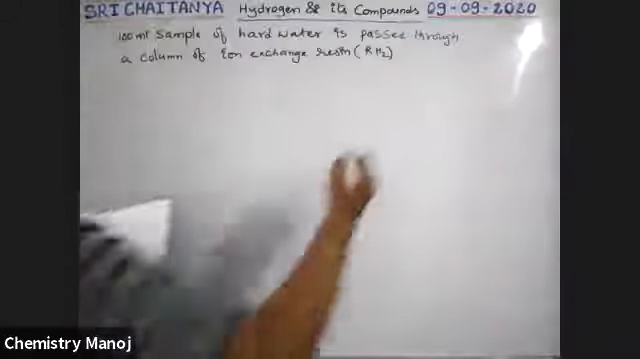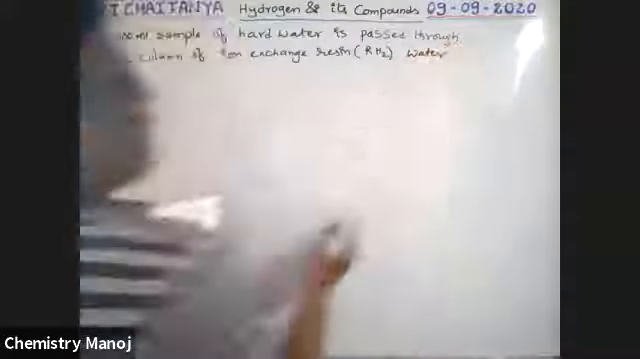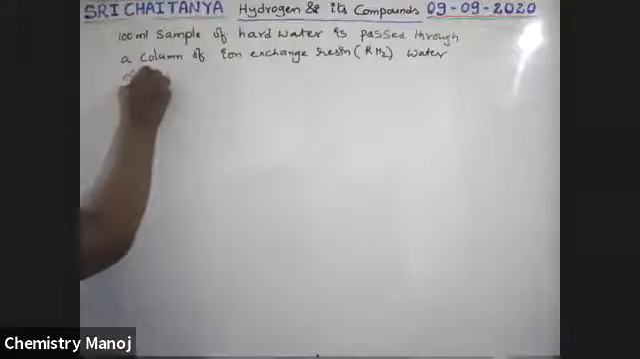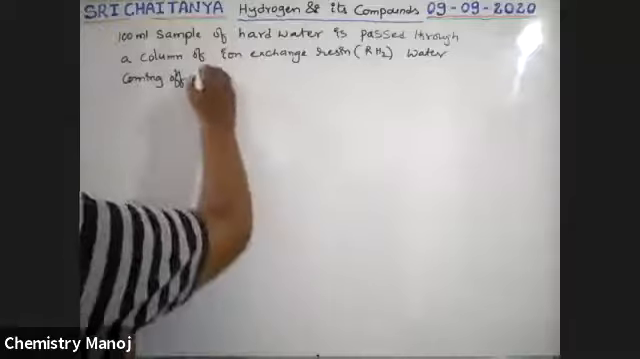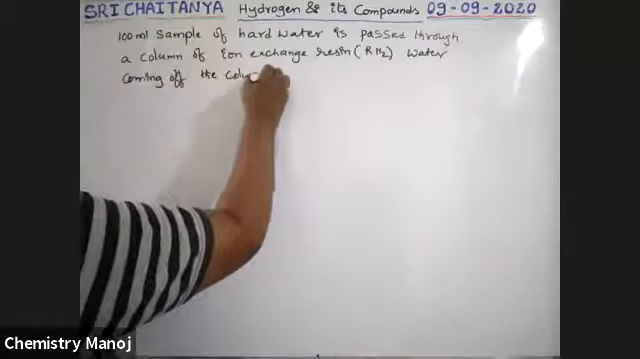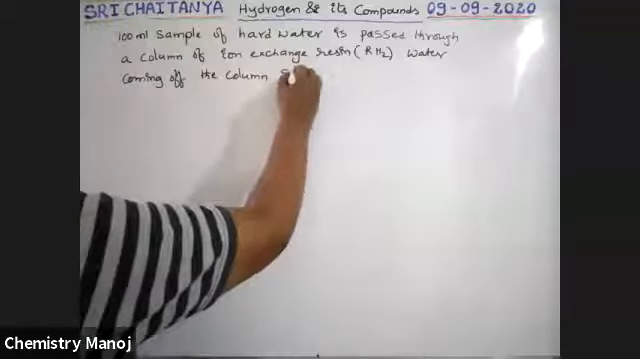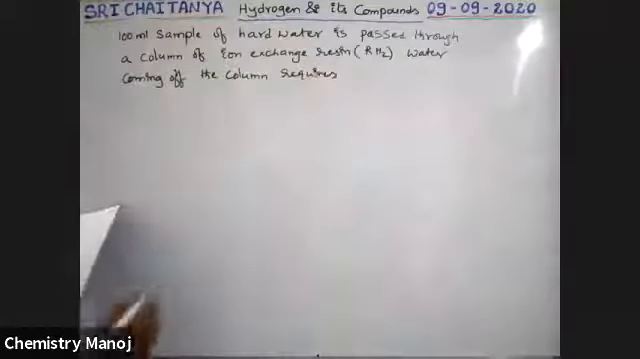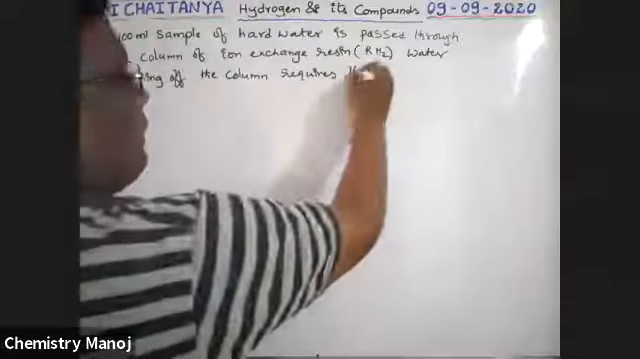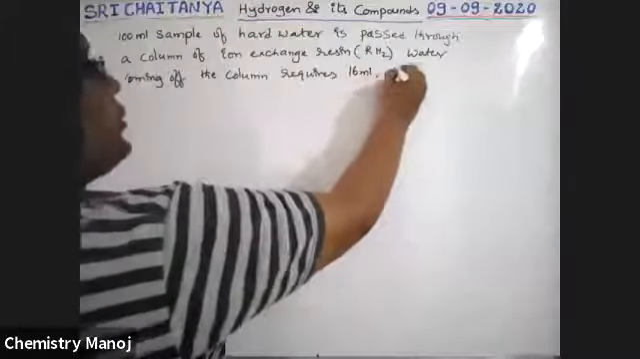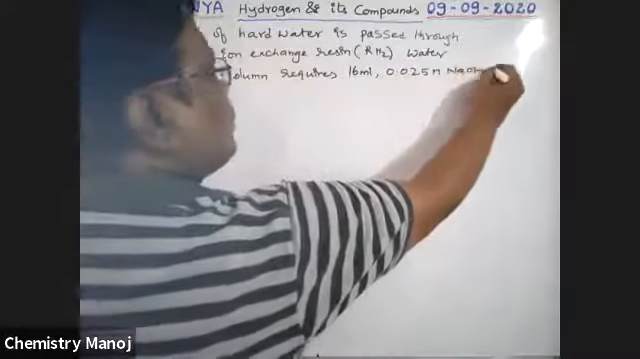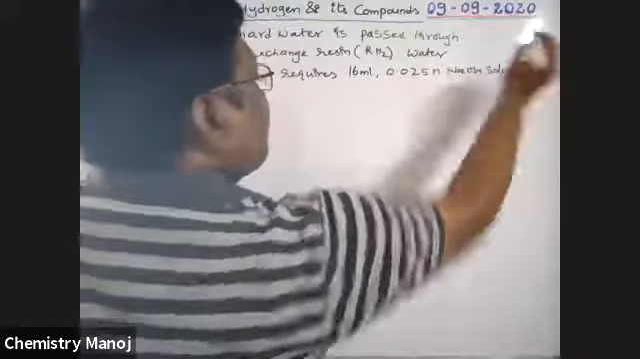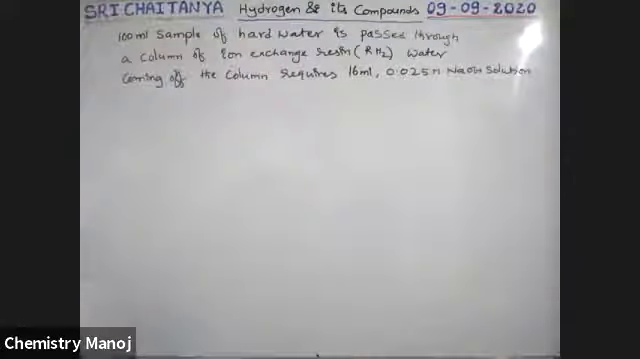Water coming off the column requires 16 ml of 0.025 M NaOH solution.